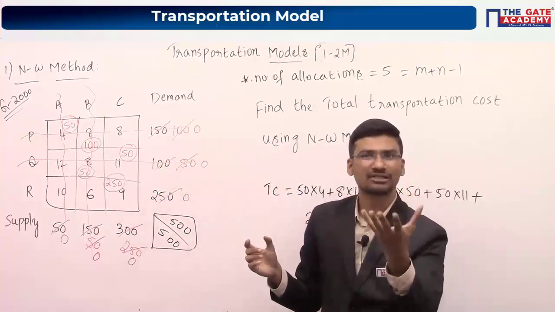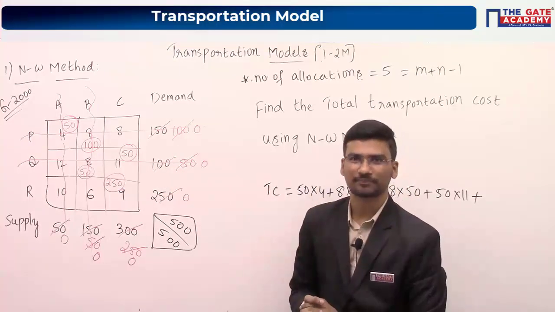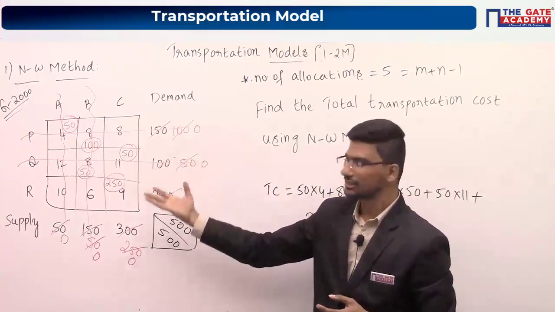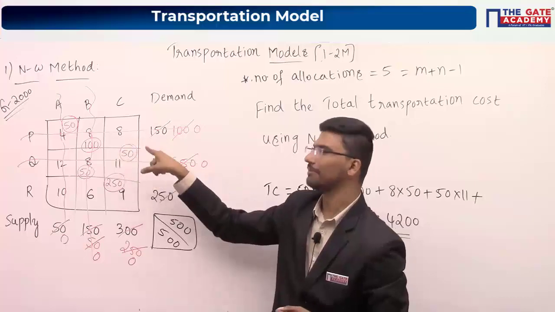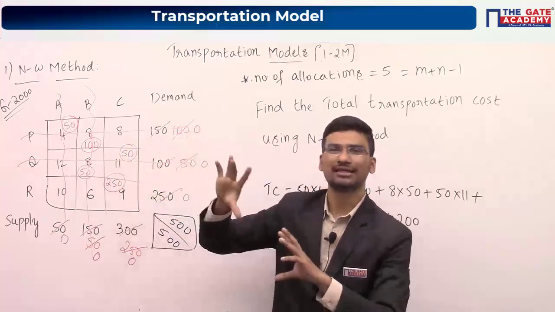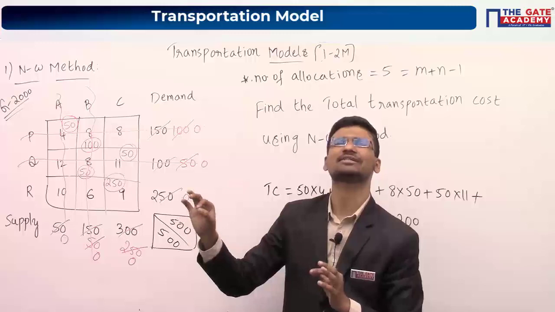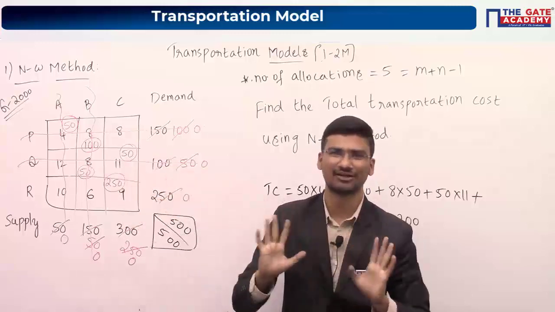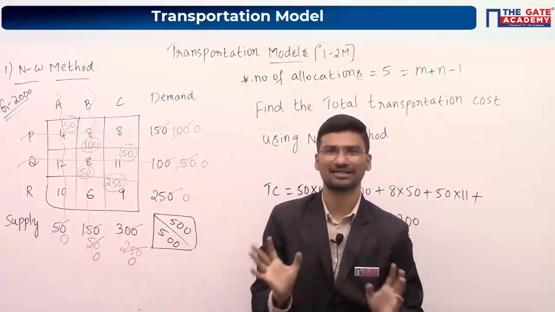One more term which I have discussed is basic feasible solution. If your solution has m plus n minus 1 allocations, then we call that particular solution a basic feasible solution. It is just a name given to the solution. That's all. No need to worry much.